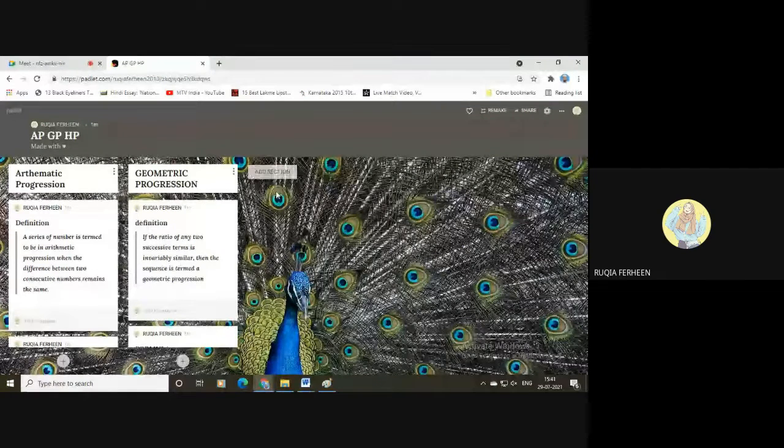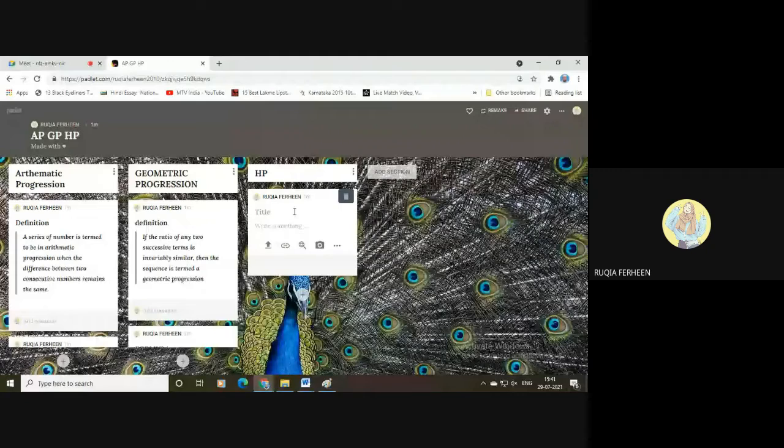If you want to add another section, just click on add section and write harmonic progression. After that there is a plus button here. Click on that plus button. The same goes here. Definition.